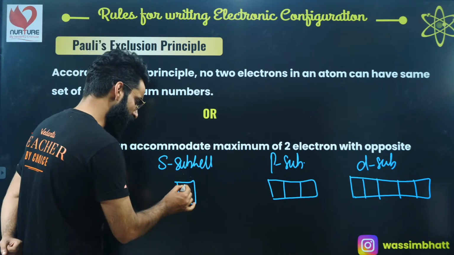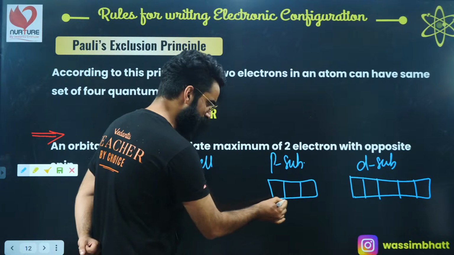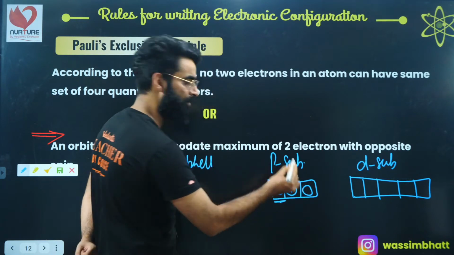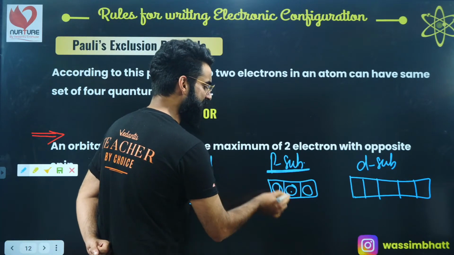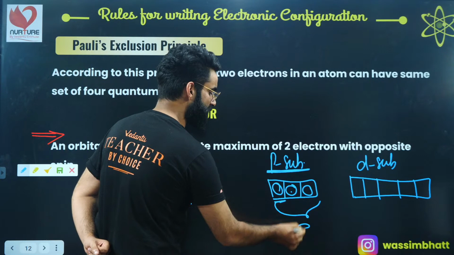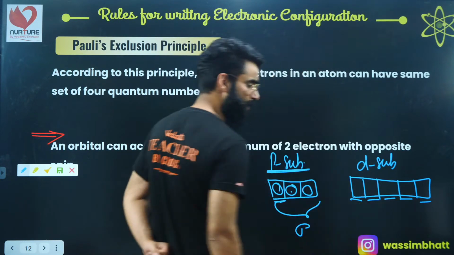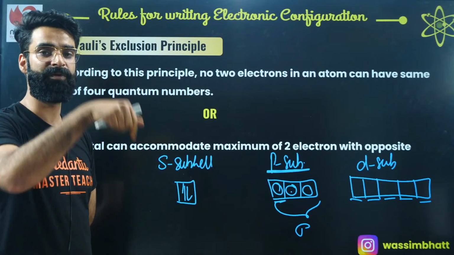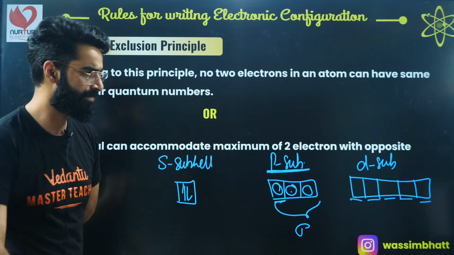If I talk about this orbital, it will accommodate a maximum of 2 electrons. This particular orbital, it will accommodate a maximum of 2 electrons. This will accommodate a maximum of 2 electrons. This will accommodate a maximum of 2 electrons. And eventually, your P subshell accommodates a maximum of total 6 electrons, right? Similarly, every orbital over here will accommodate a maximum of 2 electrons. Those 2 electrons will definitely have opposite spin, right? One arrow upwards, one arrow downwards. One moving with clockwise spin, one moving with anti-clockwise spin.